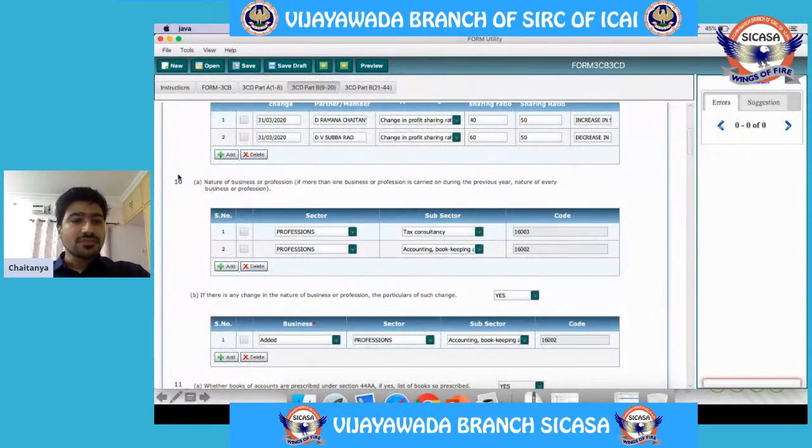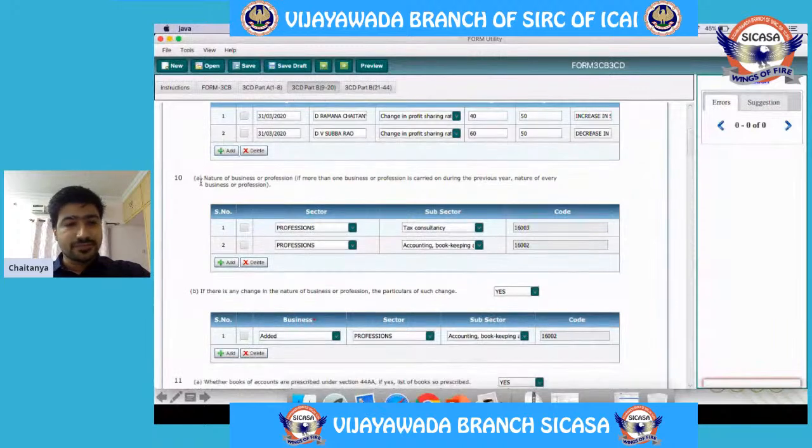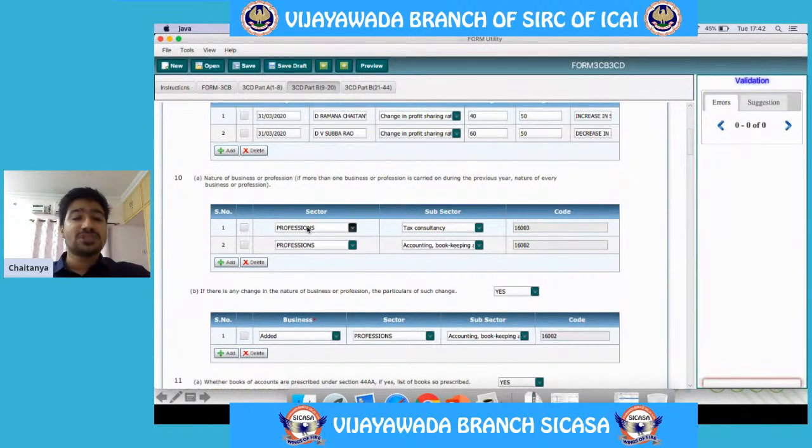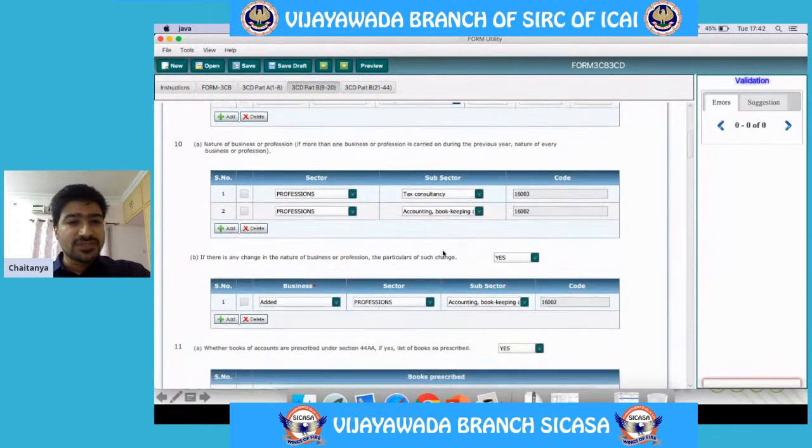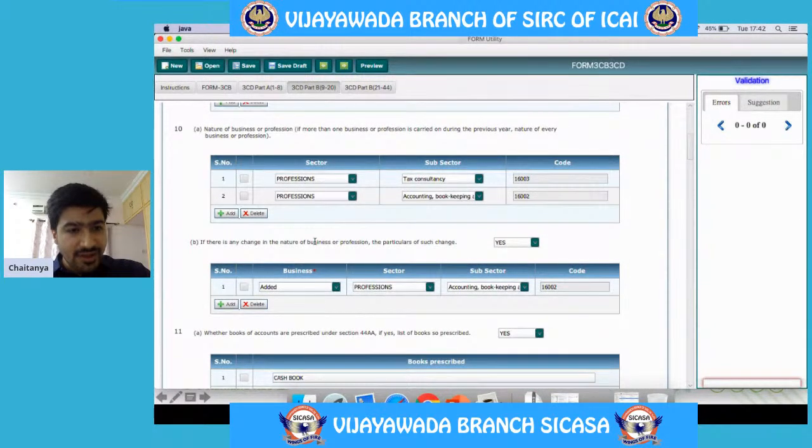See, this is clause 10A. Here, in this particular example which I have taken, say there are two lines of activities. Number one is tax consultancy and number two is accounting, bookkeeping and auditing. So I have mentioned those two natures of business here. If there is any change in the nature of business or profession, then the particulars of such change.